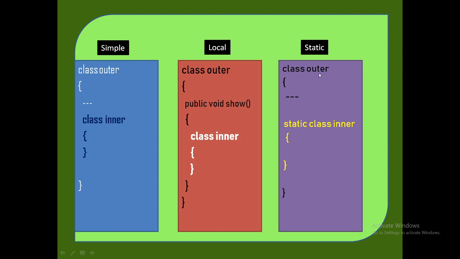And the static inner class is declared in yellow color. It is declared with the keyword static. So these are three different types of classes: simple, local, and static inner class. Next, we will learn about the programs of simple inner class, local inner class, their features, how they can access the outer class member, how the outer class member can access the local inner class, etc.